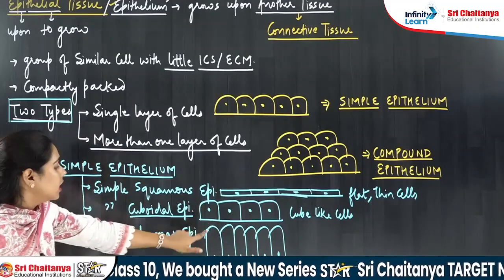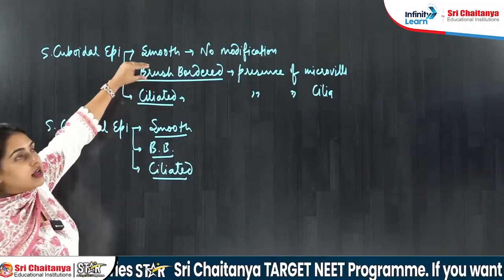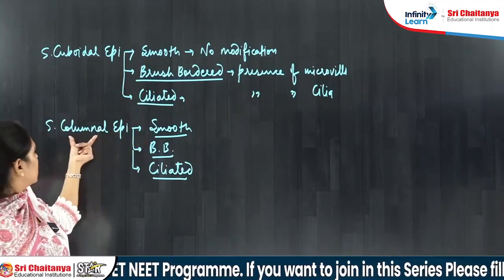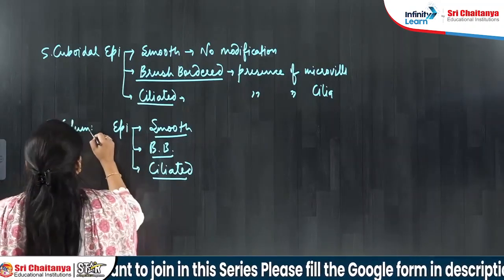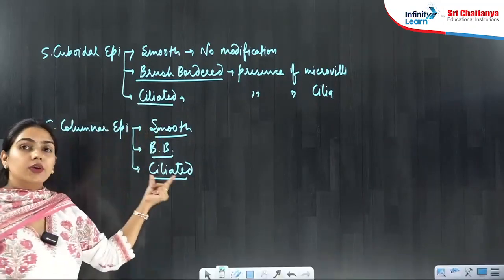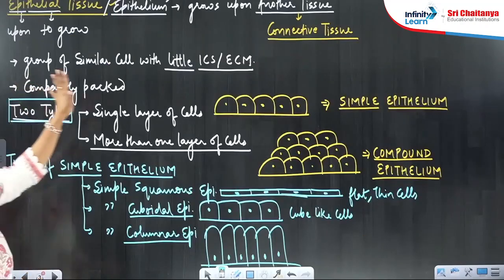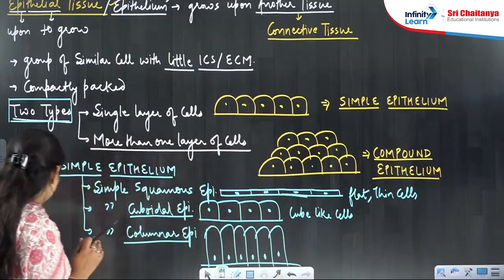These cuboidal or columnar cells can be of two types. They can have microvilli, they can have cilia. Are you understanding the types, right? So you have understood the basics of epithelial tissue.